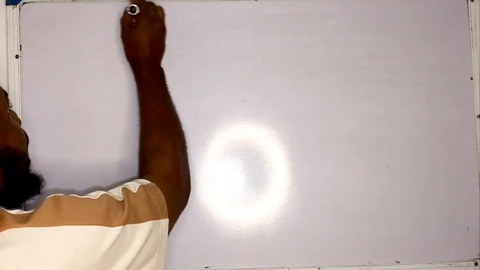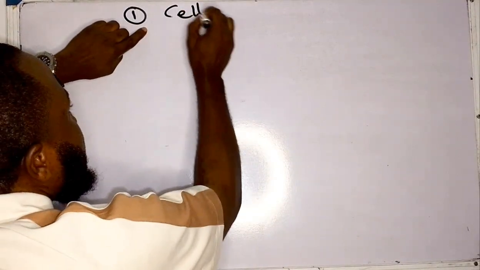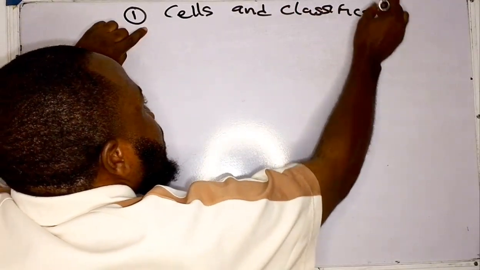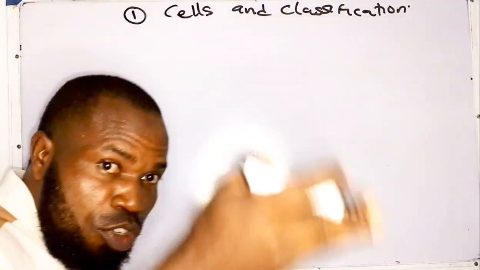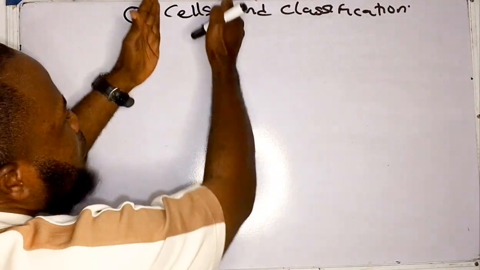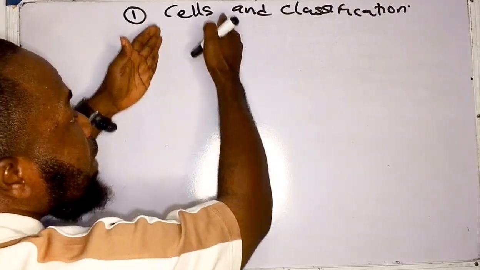Now, the first area that you need to pay attention to in biology is cells and classification. Just like what I did in chemistry, I'm doing the same in biology. Cell. Aside from defining what cells are, you need to look at the structures that are found inside cells and their functions.